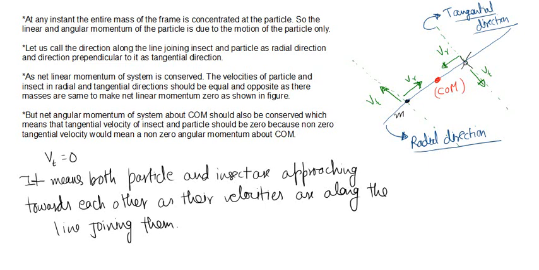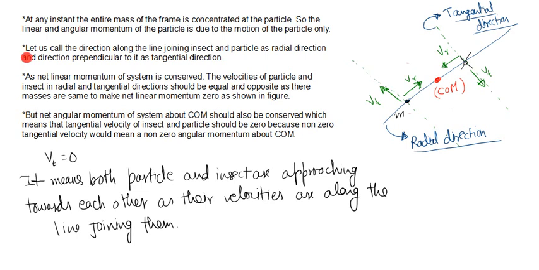It means that the linear and angular momentum of the frame is due to the motion of the particle only. So only the motion of this particle will basically contribute to the linear momentum and angular momentum of the entire frame. The other parts of the frame are also moving, but because they are massless, they will contribute neither to the linear momentum nor to the angular momentum.